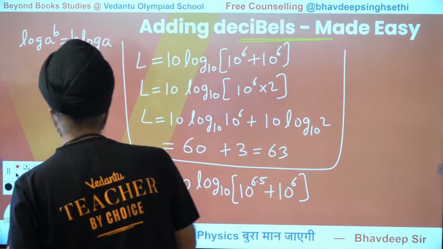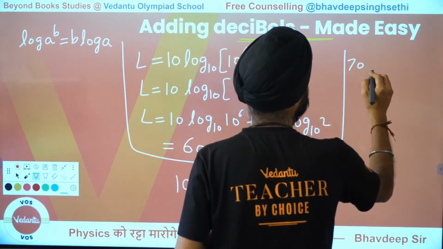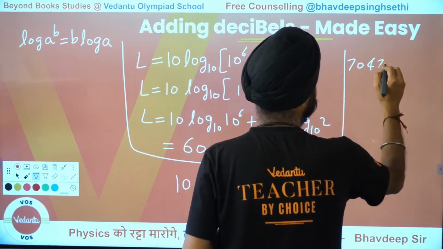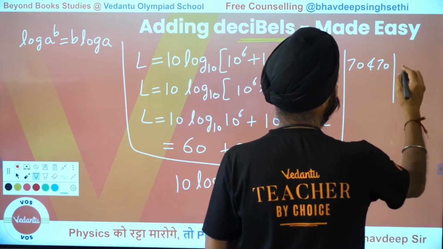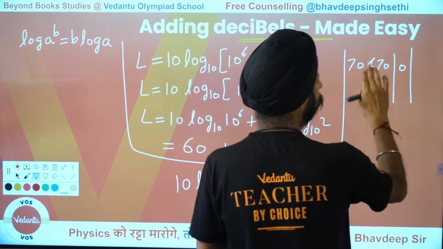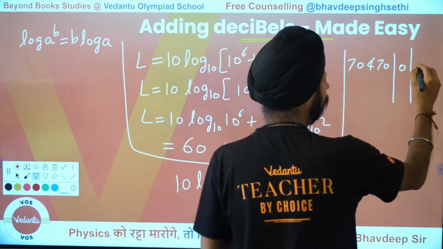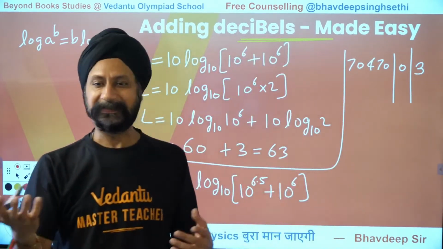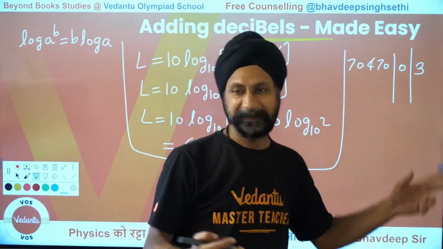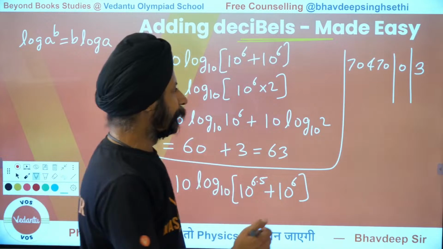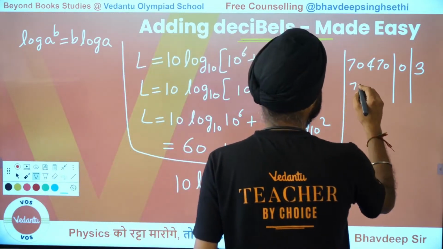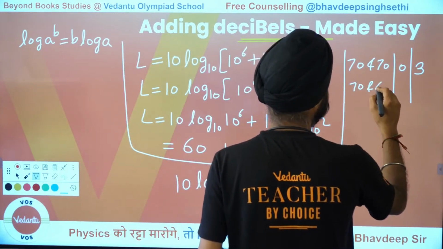Let's say it was 70 and 70. What is the difference between these two? The difference between them is 0. So how much would I add to 70? I will add 3 to that. We all agree on that. The answer would be 73. If the difference is 0, the answer would be 3 more. But what if I tell you it was 70 and 68?